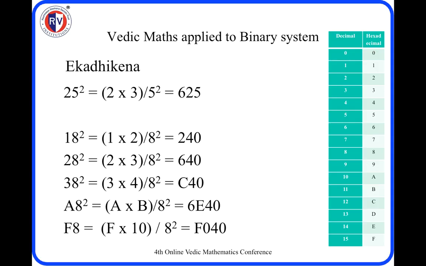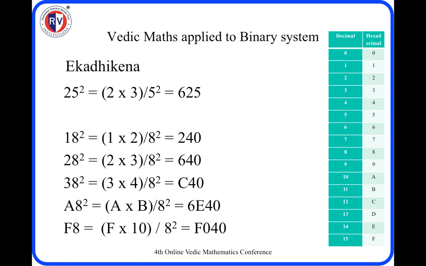Now 18 hexa, I want to square it, means we can directly apply Ekadhikena Purvena, how we apply it in the decimal system. So 1 into the next number, that is 2, and 8 squared. 8 squared is 40 hexadecimal. Whatever numbers are represented here are all hexadecimal. So 1 into 2 is 2, 8 squared is 40 hexa. So 18 hexa squared is 240 hexa.